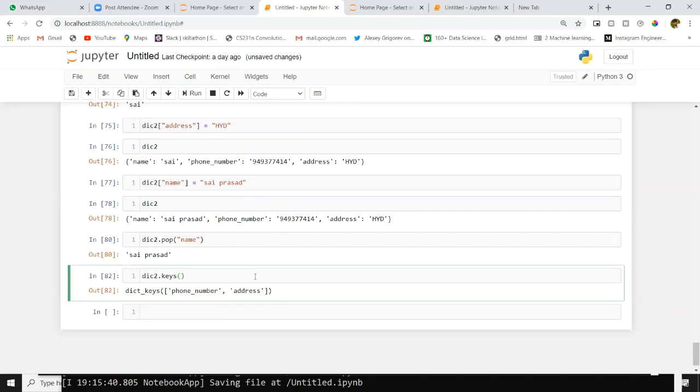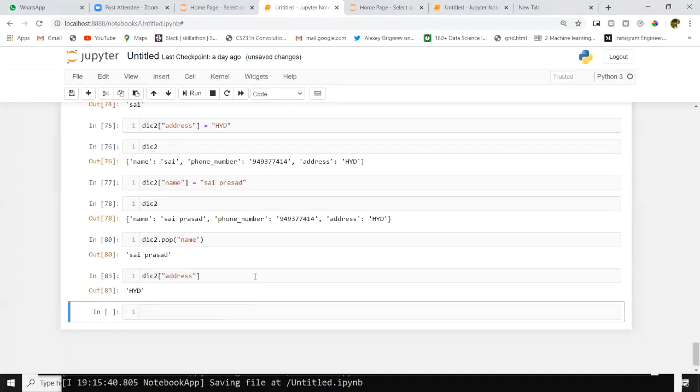For suppose you have a big dictionary and you want to know all keys of that dictionary. In that situation, you will give dict2 dot keys, like dictionary name dot keys. In the same way, we will explore some more methods here. Clear will clear all your dictionary. We will do that last. Yeah, we have get as well. One more thing I want to add here. For suppose this is a way to access the value inside the dictionary, right?